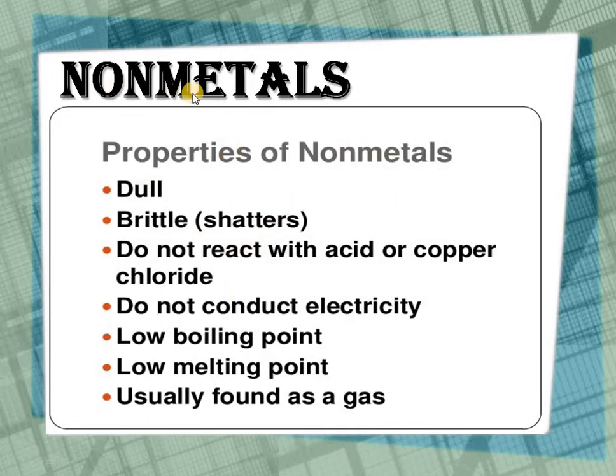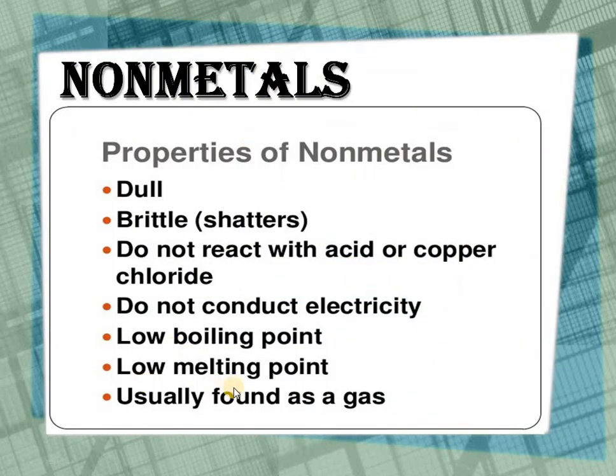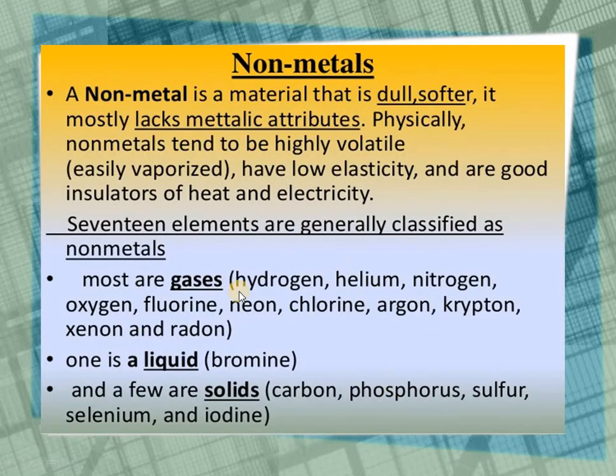Moving to the next, the properties of non-metals. Non-metals have properties opposite to the metals. They are dull, except iodine, which has a shining surface. They are brittle. They can be easily broken down. They do not react with acid or copper chloride. They do not conduct heat and electricity except graphite. They have low boiling and melting points. They are usually found in a gaseous state. This is what most of the non-metals are like, found in a gaseous state.